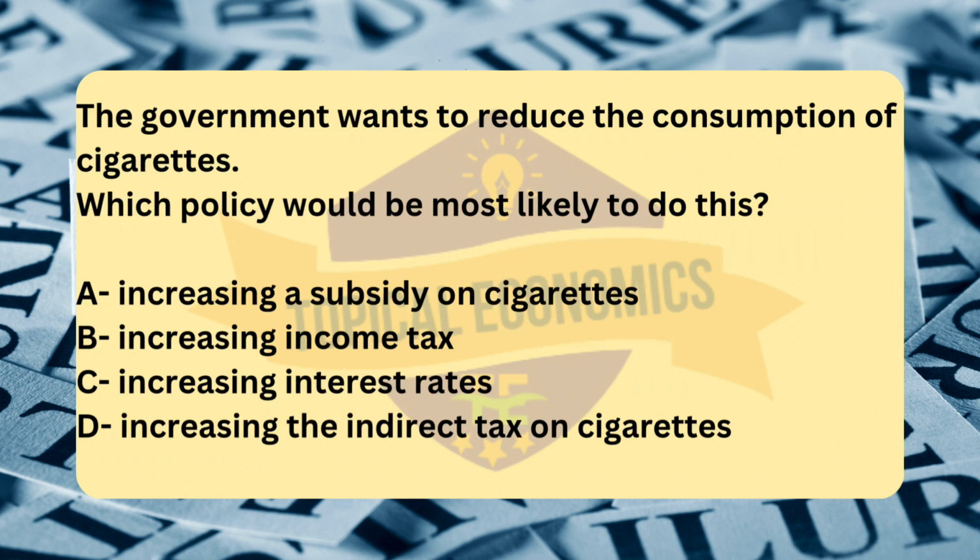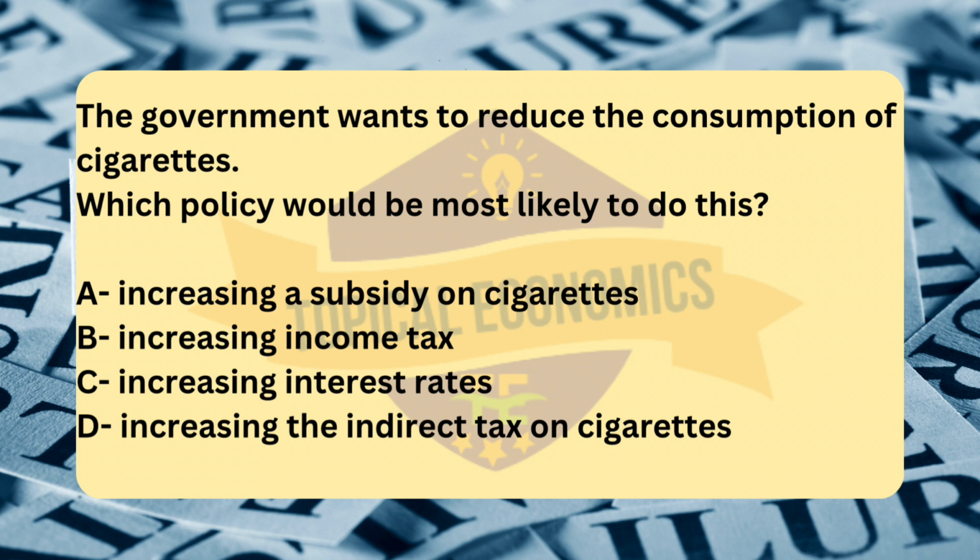Moving to question number 11. The government wants to reduce the consumption of cigarettes. Which policy would be most likely to do this? A. Increasing a subsidy on cigarettes. B. Increasing income tax. C. Increasing interest rates. D. Increasing the indirect tax on cigarettes. Reference, 2020 October, November, version 2.